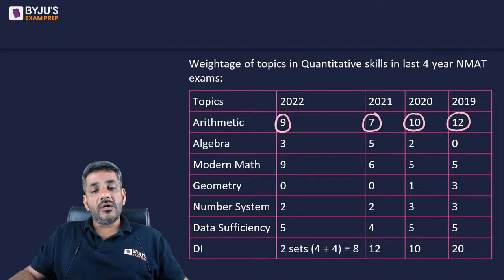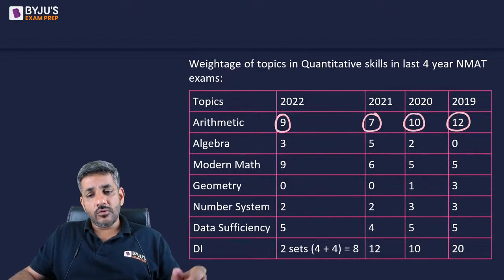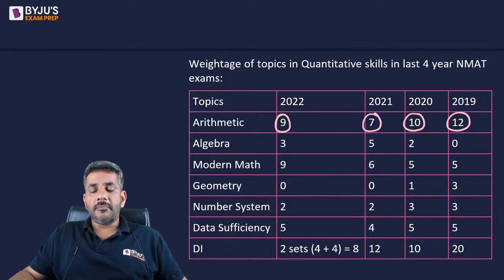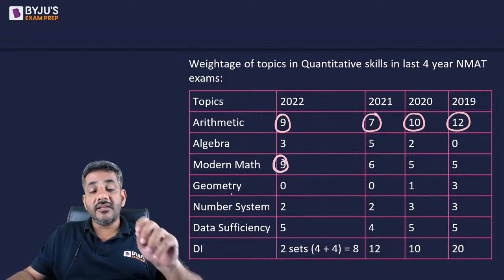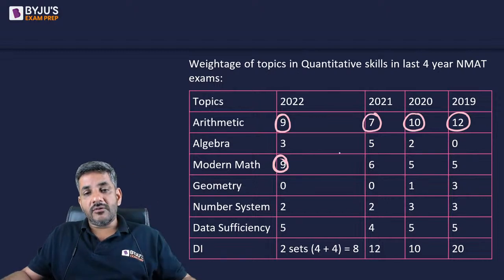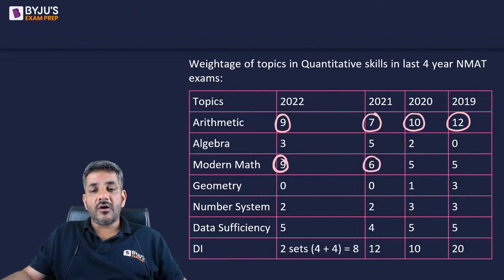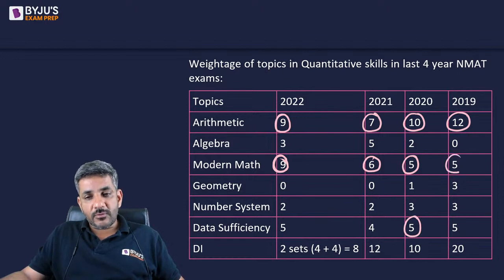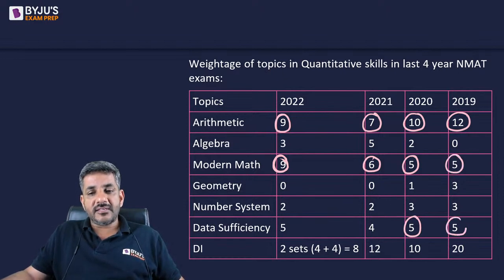But last year there was a surprise element as well. Before, we did not have many questions on modern mathematics, but last year there were a good 9 questions from modern mathematics, which was equivalent to that of arithmetic. Okay. In 2021, I had 6 questions on modern math. It was still the second largest area. The year before that, it was the second largest area along with data sufficiency. A year before that, it was the second largest area along with data sufficiency.